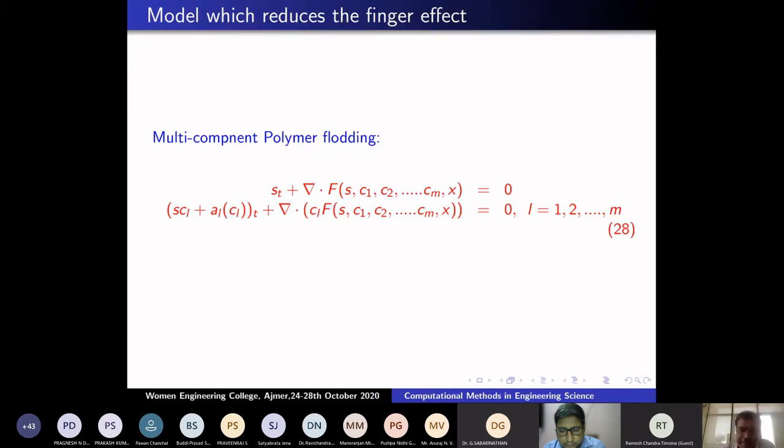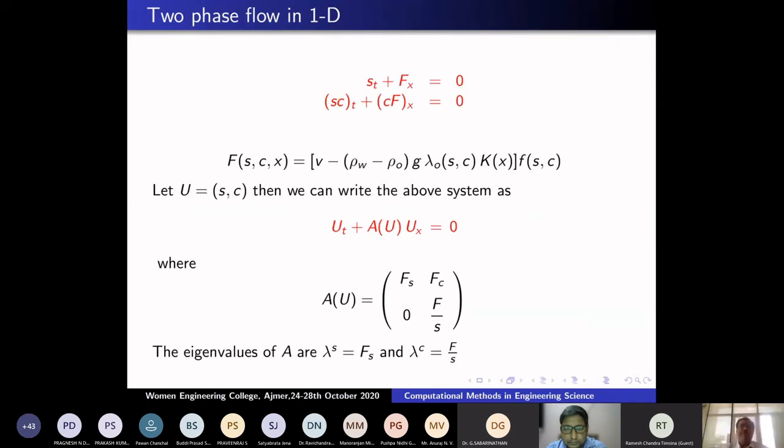But unfortunately, mathematically, the scalar conservation law becomes a system of conservation laws. Now the problem becomes mathematically complicated. How to solve this? Now I will give just an idea of how we solve it numerically. Earlier there was no polymer, so only this equation, the scalar law, was there, but we found that the solution from that is a big loss to the industry.